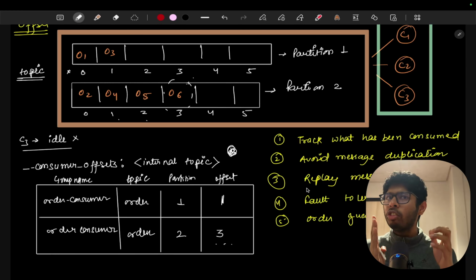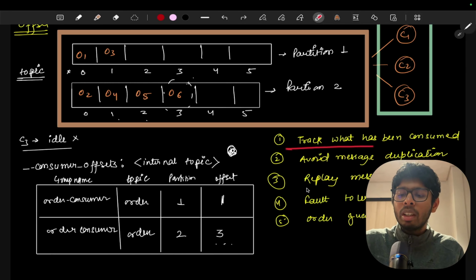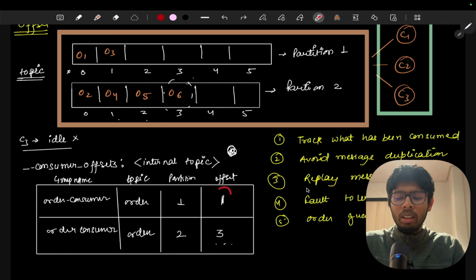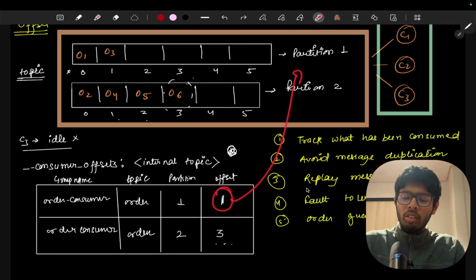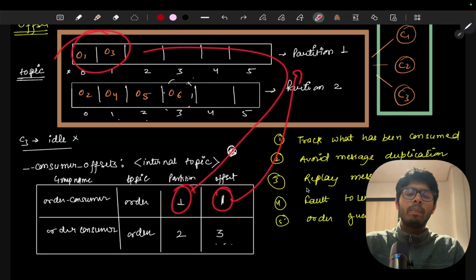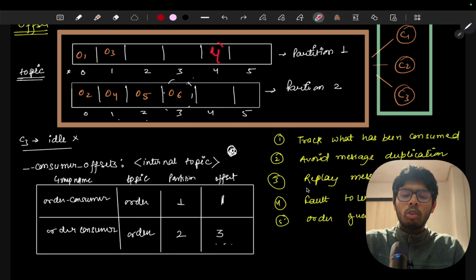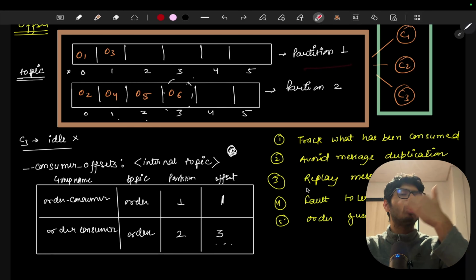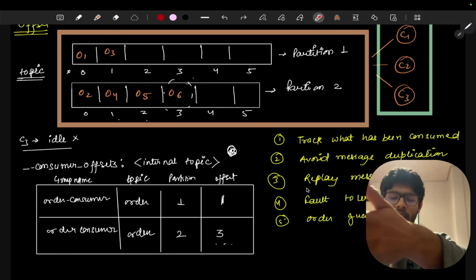So now let's understand why we need the concept of offset. First is to track what has been consumed till now. By maintaining the offset, we know how many messages we have consumed in partition 1. Let's say we have the offset equal to 4, so we know that we have consumed 4 messages in partition 1. Now we have to consume more messages, like from 5 or 6.